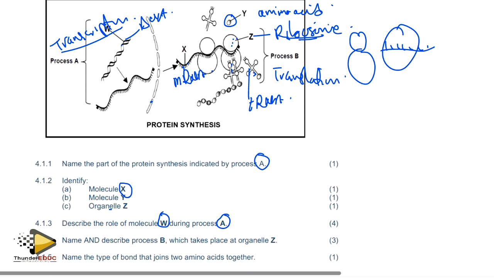DNA forms a template where messenger RNA, which is complementary, will be transcribed from. You understand? So basically, it exposes one strand, which is a template for formation of a complementary strand, which is a messenger RNA.